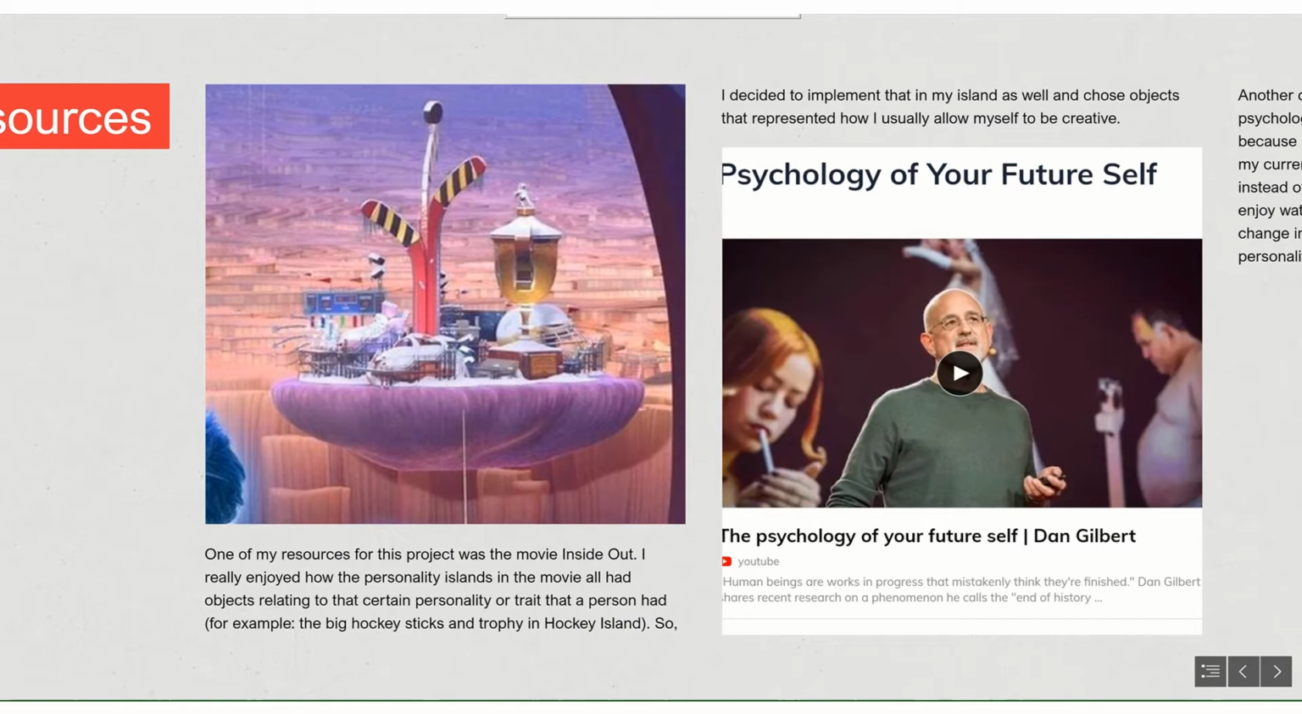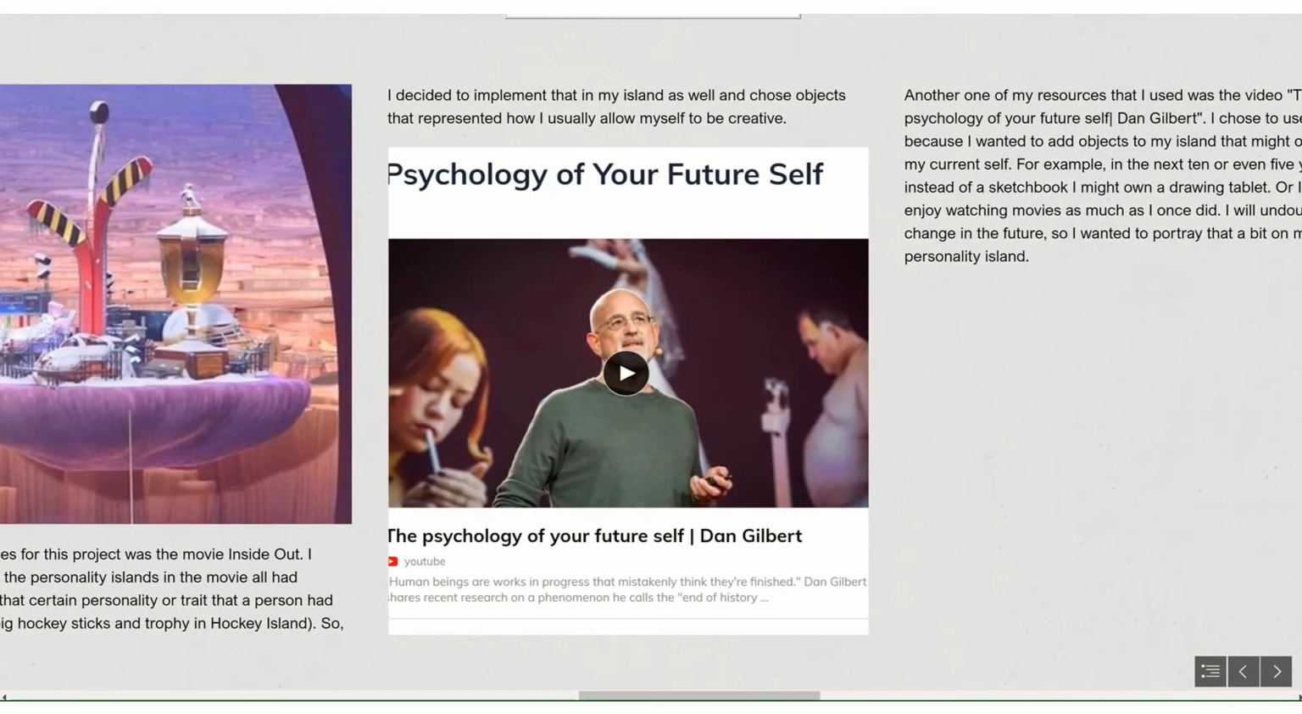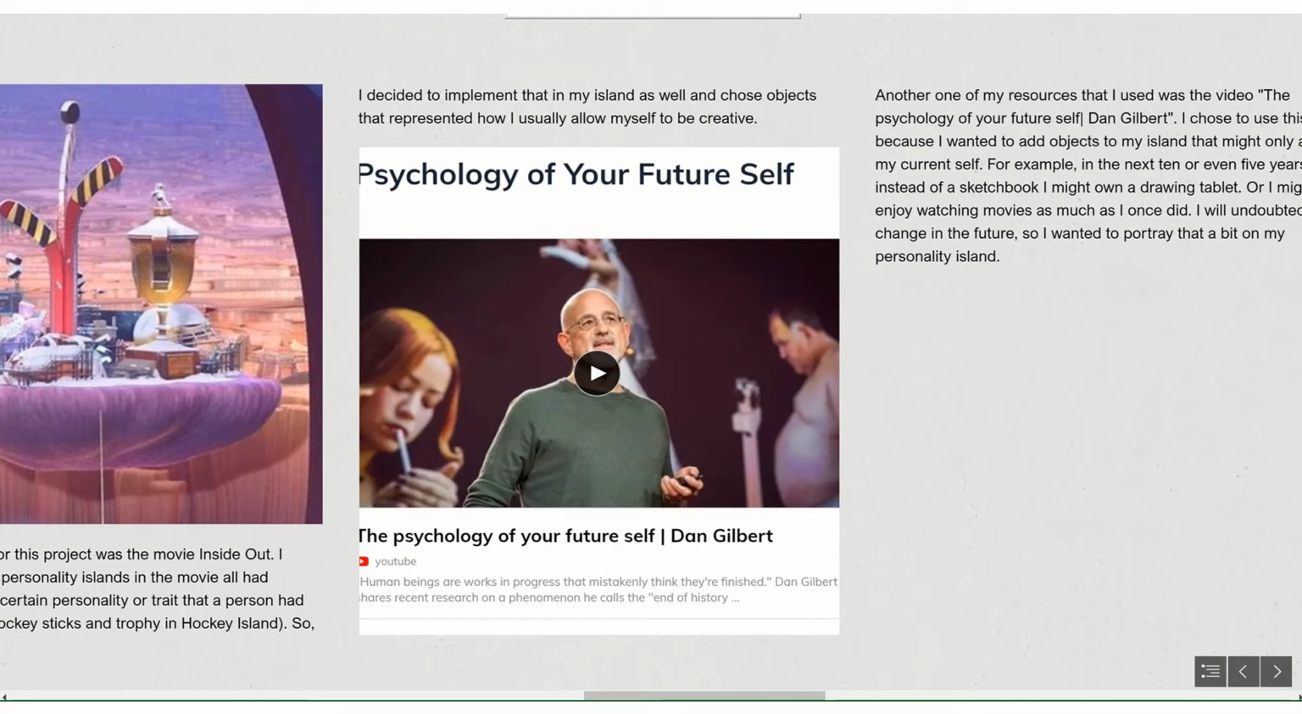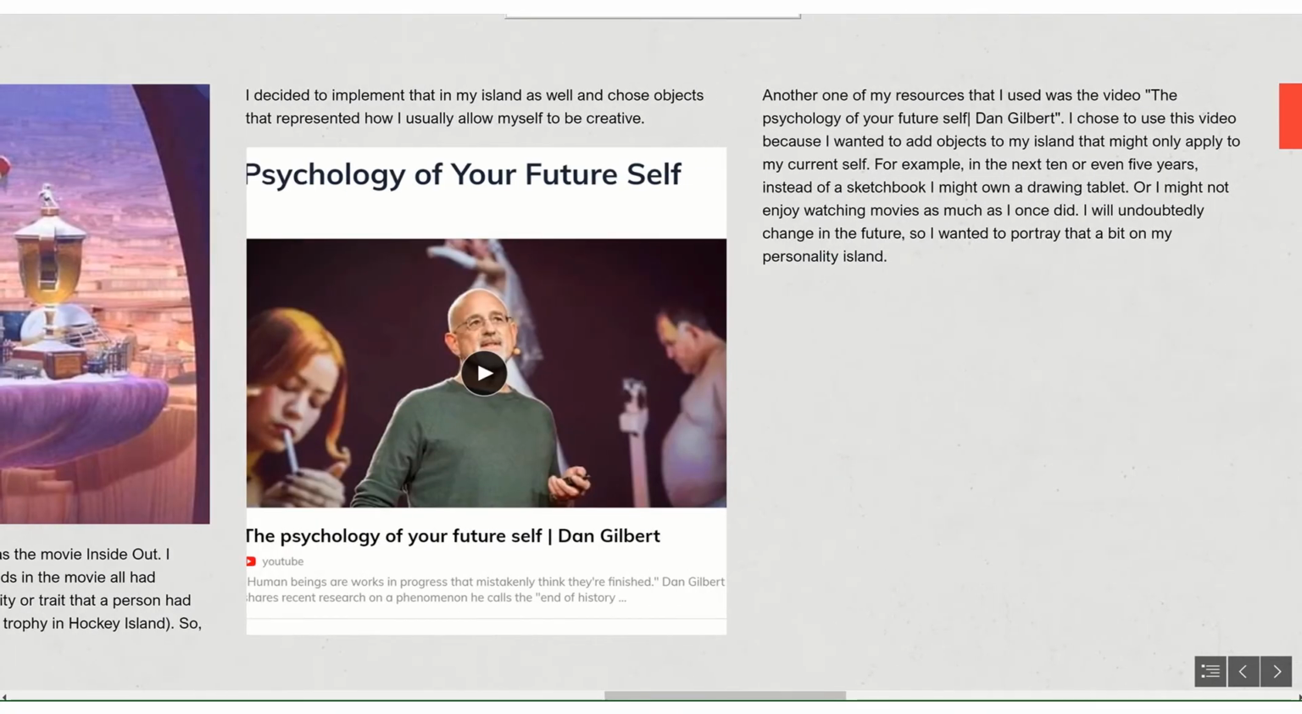Another resource that I used was the video Psychology of Your Future Self by Dan Gilbert. In the video, Dan explained how people's identities are constantly changing and that who you were 5 years in the past is not the same person that you are now. I found this interesting and implemented things in the island that symbolize who I currently am. So things like the sketchbook and the headphones, which were things that I did not own years ago.